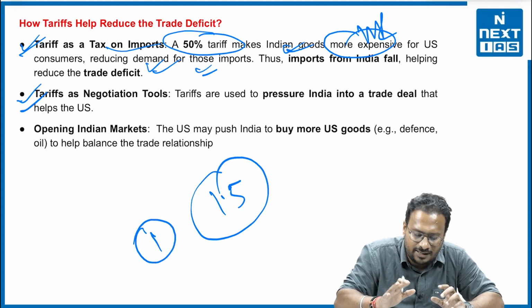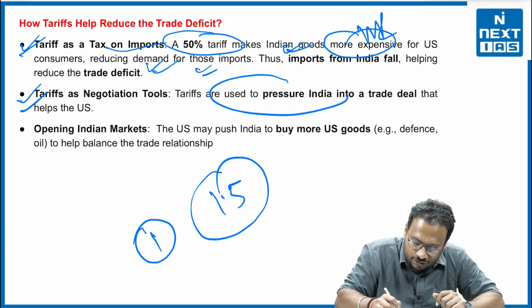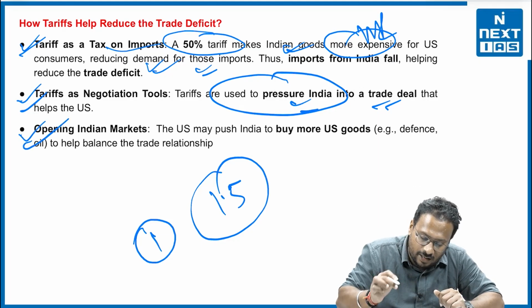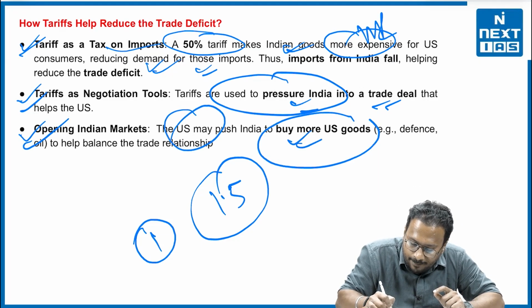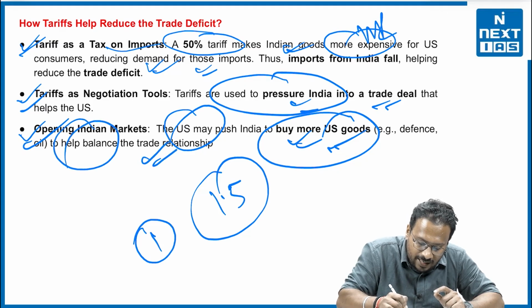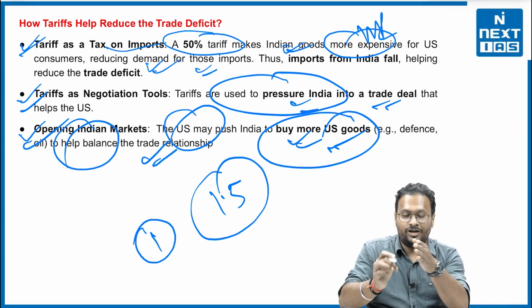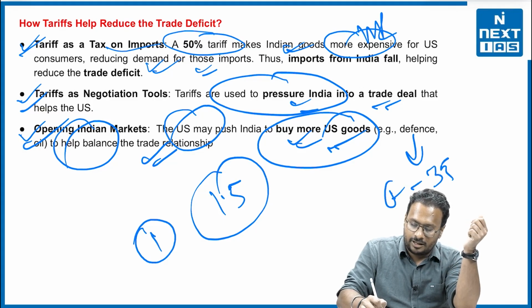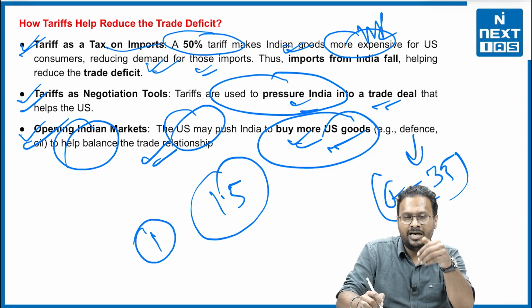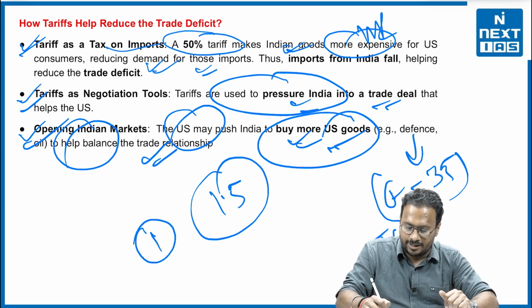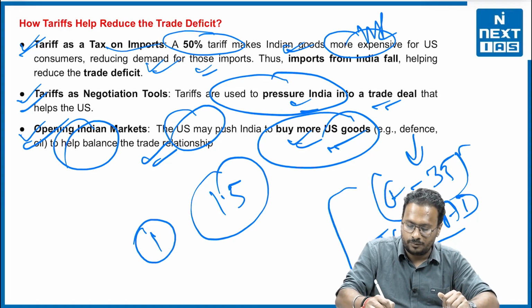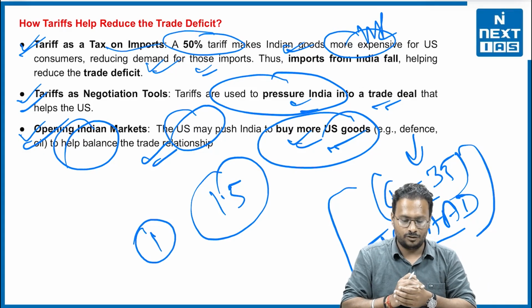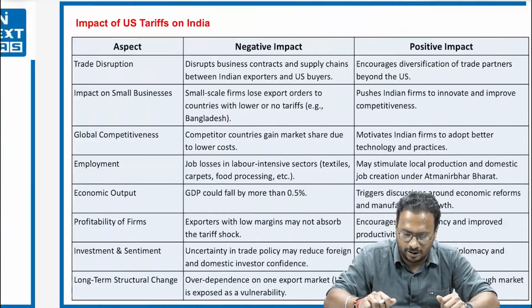Second, the tariffs as a negotiation tool. We already discussed that it is just a pressure on India for a trade deal that helps the US. Third, opening Indian markets. The US may push India to buy more US goods to help balance the trade relationship. We may witness this especially with the help of the defense relationship. How? They have just rejected the F-35 jet deal. I mean, India rejected. Earlier, we also rejected THAAD, and we bought the S-400. So these things were there earlier as well, right? So perhaps these are the reasons that they are trying to put pressure against India.